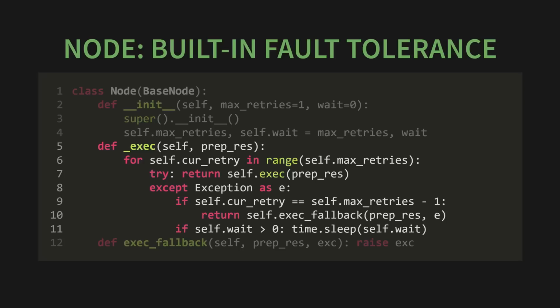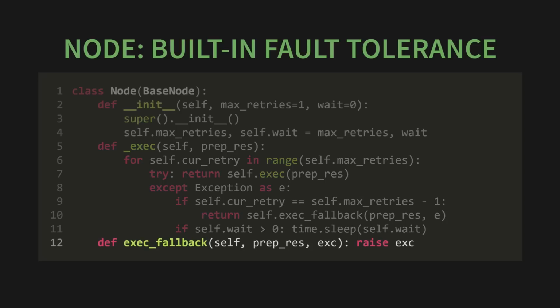But what if it fails every single time? Even after all the retries, it just can't succeed. That's where exec fallback comes in. It's your plan B. Instead of letting the whole assembly line grind to a halt with a nasty error, the node will call this special function, giving you a chance to handle the failure gracefully. You can log the error, return a default value, or just provide a user-friendly message.